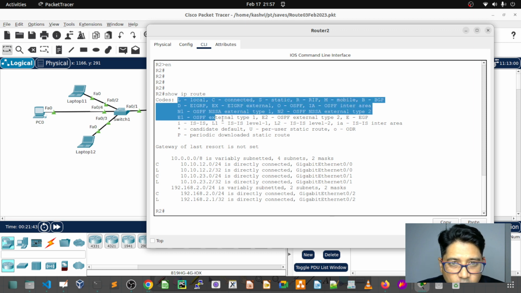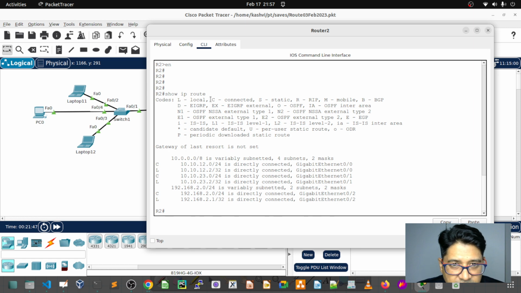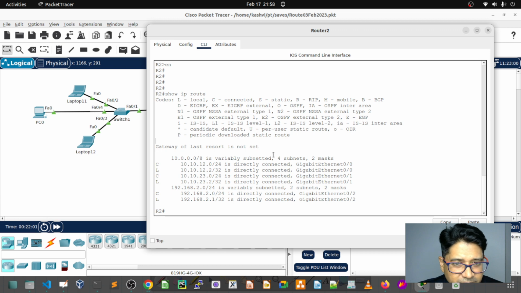There is a code given here. C for connected, L for local, S for static, R for RIB, M for mobile, B for BGP, P for EIGRP. Like this, so many codes. We will study them one by one. Today we will see only two things, local and connected. Can you see there is an L and a C?